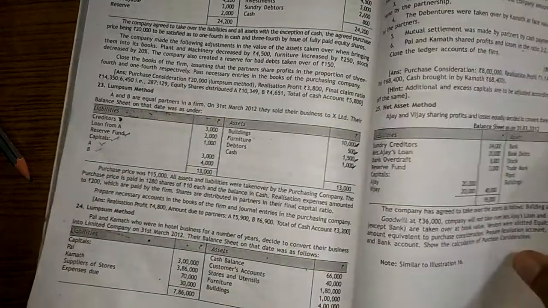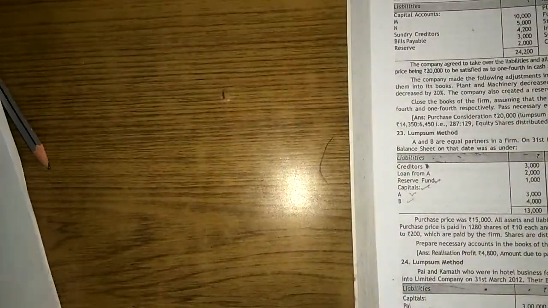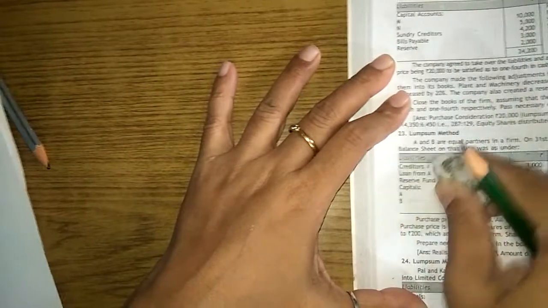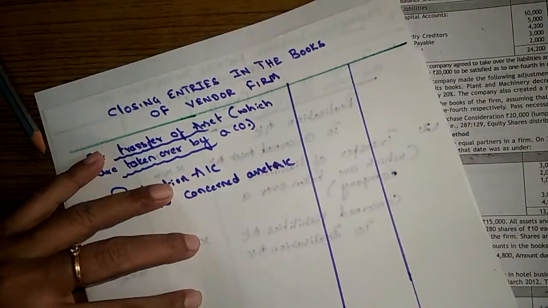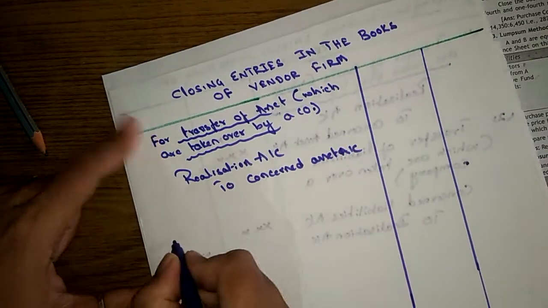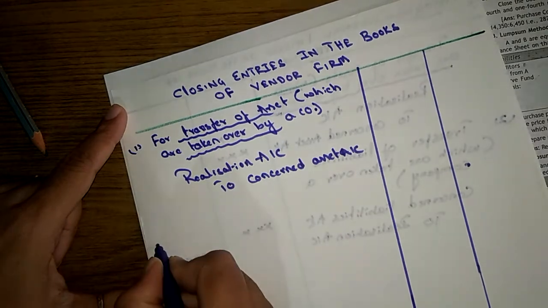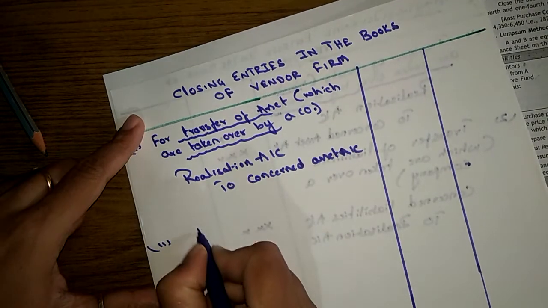Then the next, for transferring outsider liabilities. So let's pass the entry. For that, this was the first entry and this is the second entry.